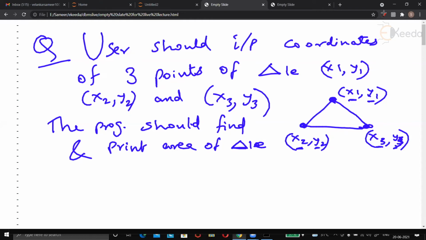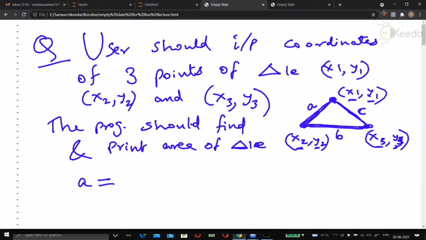Now the steps are, you find the length of this side. Let's call it as A. You find length of this side also. Let's call it as B. And you find length of this side. Let's call it as C. Well, user will not input ABC. ABC will be calculated by my program. So tell me, don't you know how to calculate A? Come on, that's distance formula.